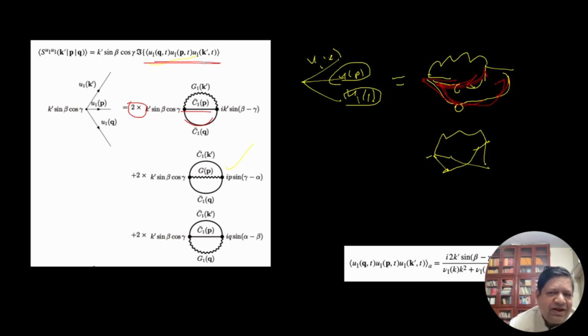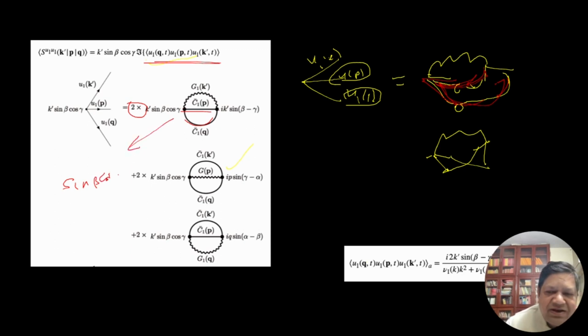Okay? It turns out I need to also integrate the time part, so dt prime, and like before we assume that UK squared is large, and that gives you nu K squared. So since it is hidden behind, I'm going to write that expression. So we'll have these two vortex, sine beta, let's write it here, sine beta cos gamma. So I'm writing this one, okay, and this one sine beta minus gamma.